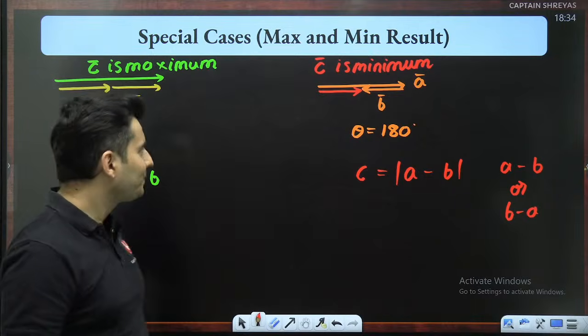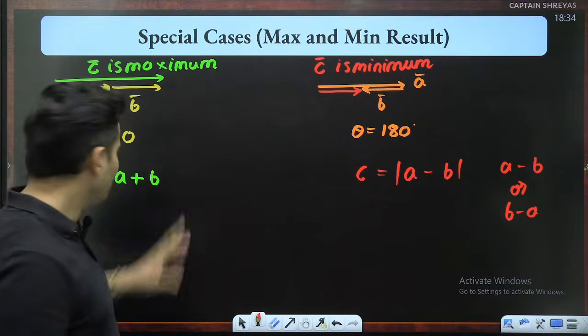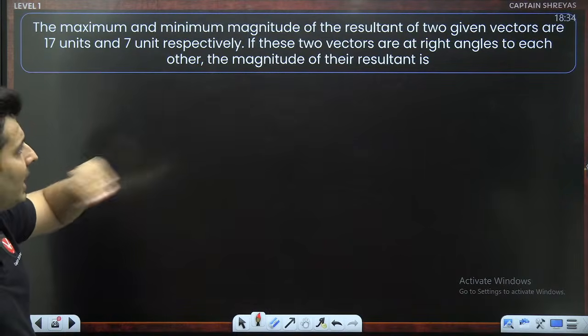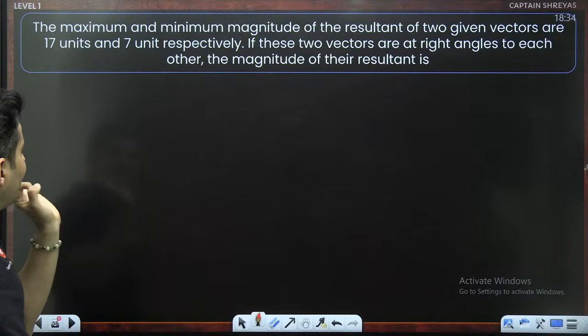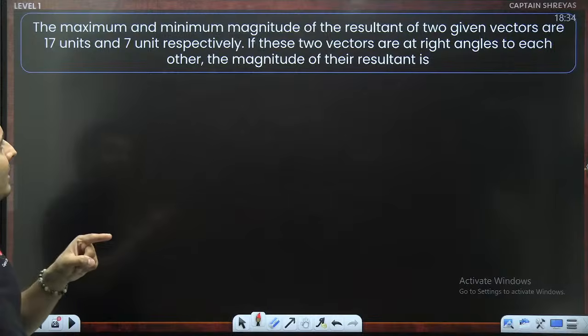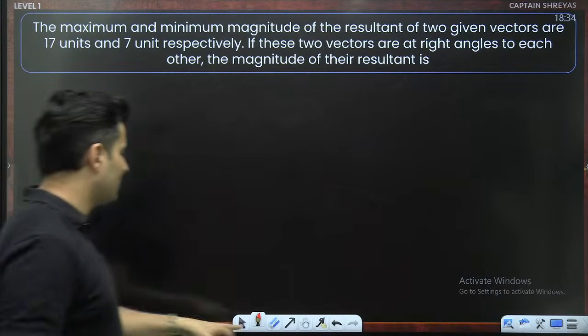Okay. So this is something which you should be aware of. We can have some questions on this. Look at it. The maximum and the minimum magnitudes of the resultant of two vectors are 17 and 7. If these two vectors are at right angles, then the magnitude of the resultant is how much?